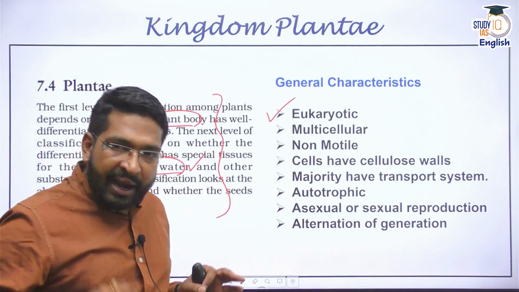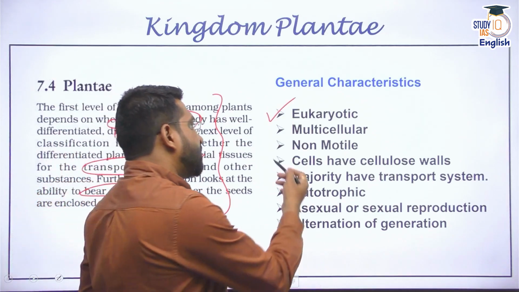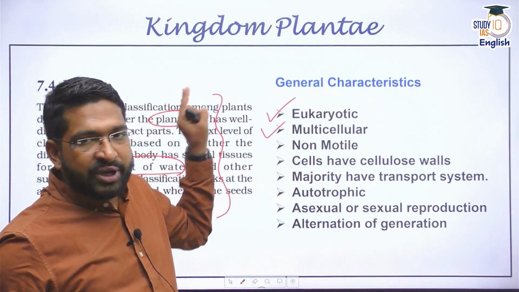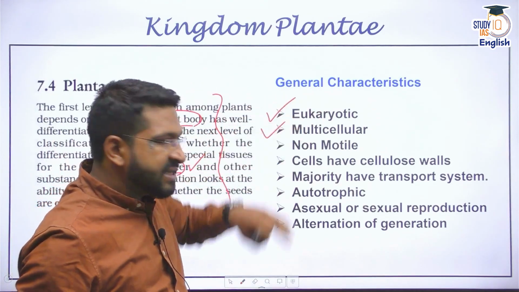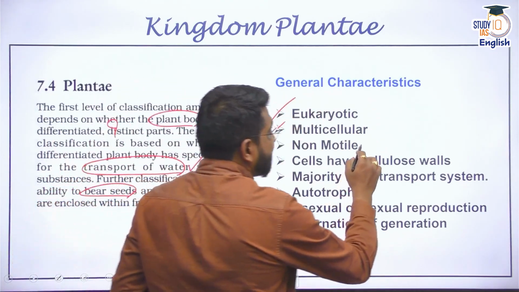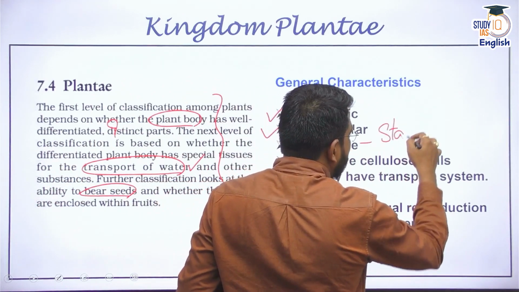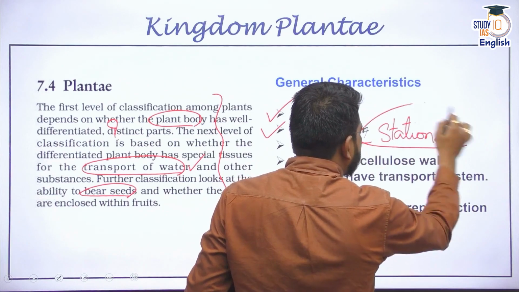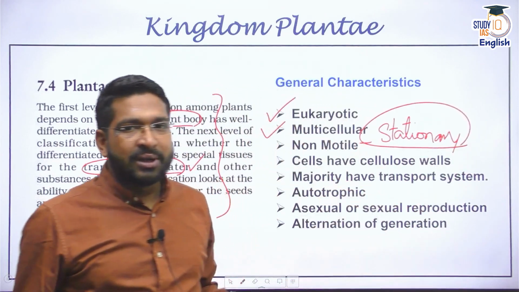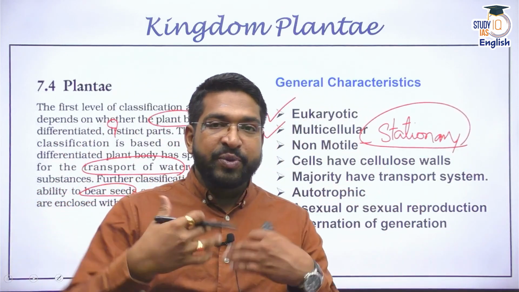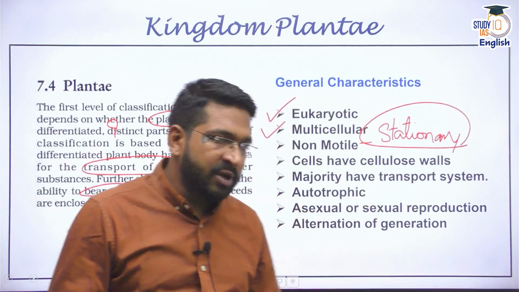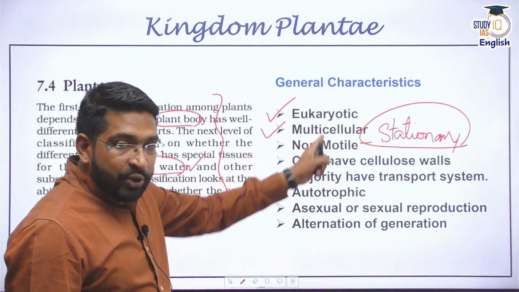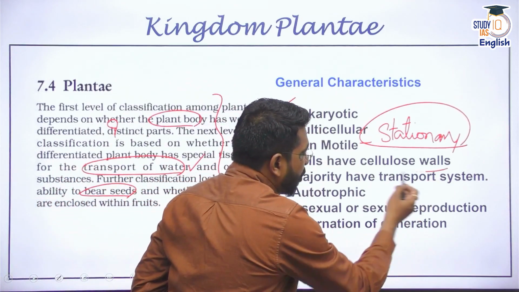We know plants are generally multicellular, because unicellular organisms, we have discussed, are Monera, Protista, etc. Plants are multicellular. Plants are stationary. They are non-motile. That means they stay in one place. Now you must be thinking, sir, what about aquatic plants which move with water? Technically, they do not move. They move because of the movement of water. Remember, they are non-motile. They are eukaryotic cells which have cell walls.